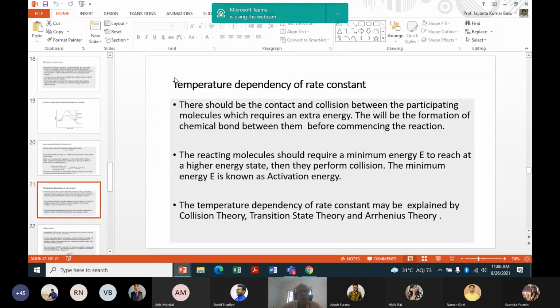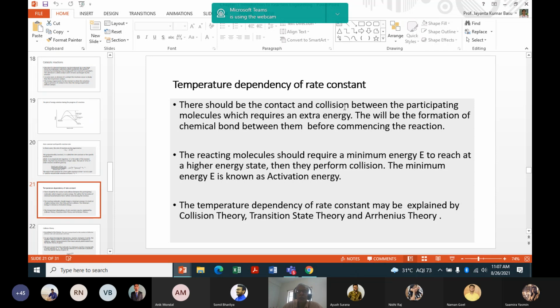Now, today I'll discuss the temperature dependency of the rate constant. And you know there is a method for finding temperature dependency of reaction rate by Arrhenius law. But besides Arrhenius law, there are two postulates used to explain the temperature dependency. The first theory is collision theory.